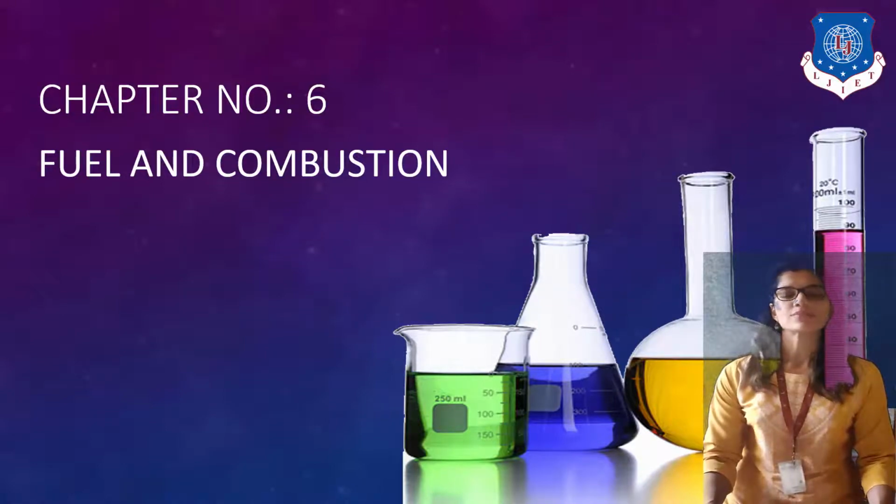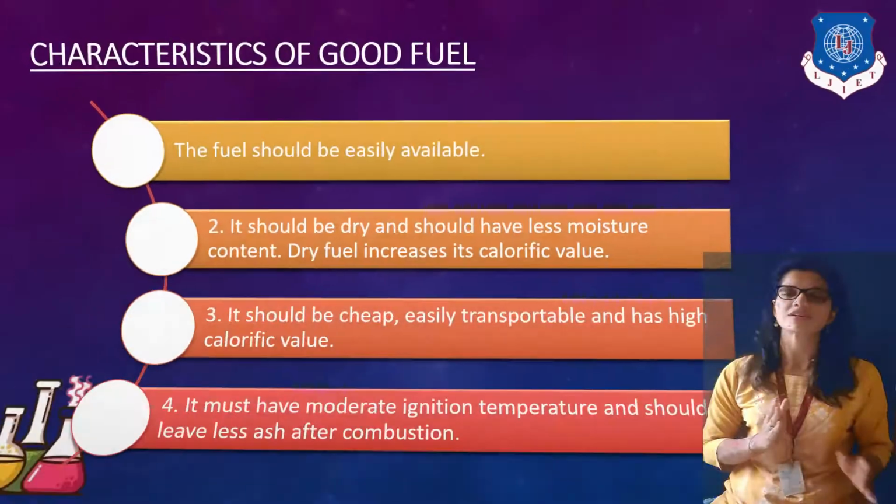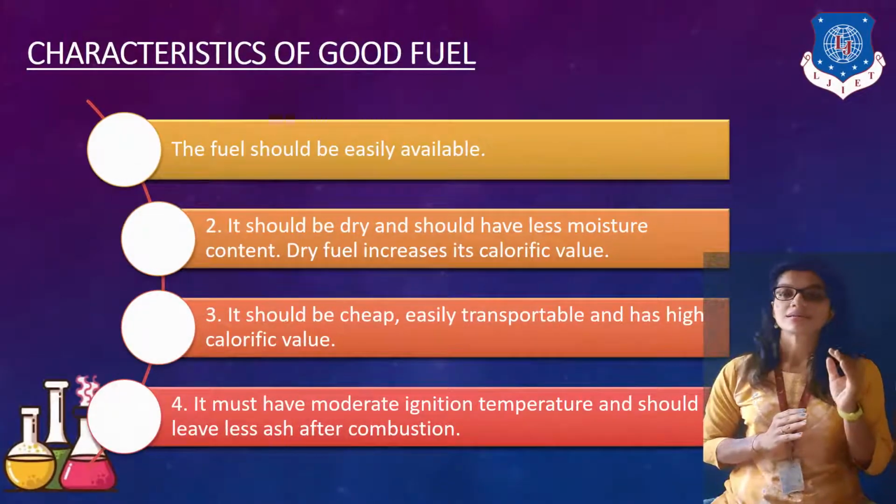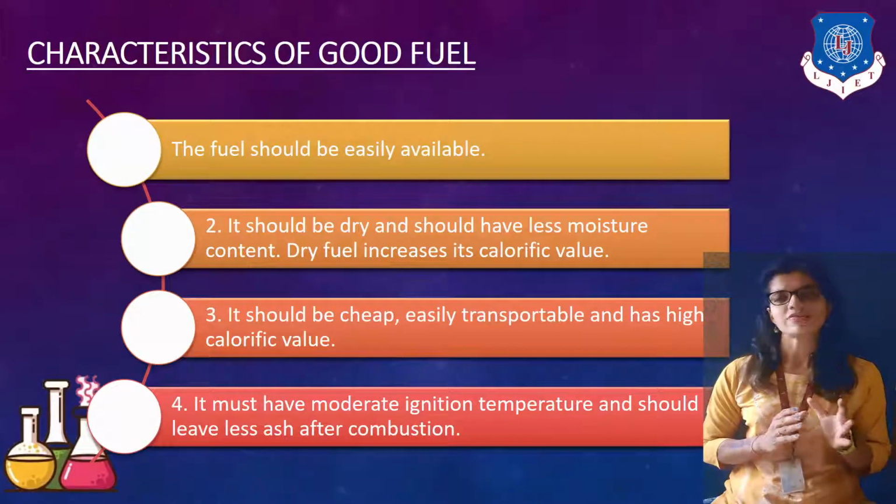In that particular chapter, we have studied the types of fuels also, or classification of fuel, right? So we can divide it mainly into two different parts. First is natural, second one is artificial, right?